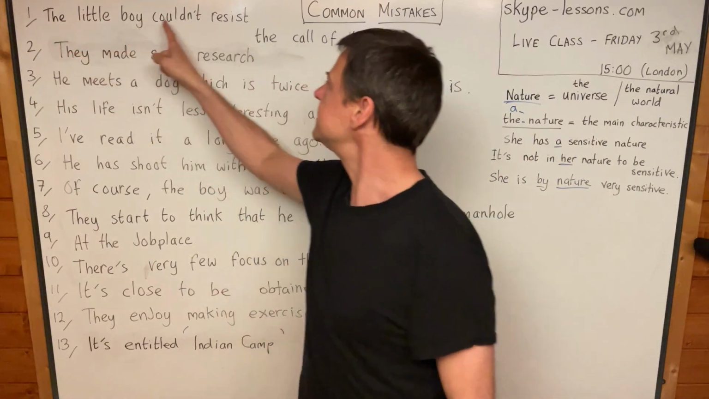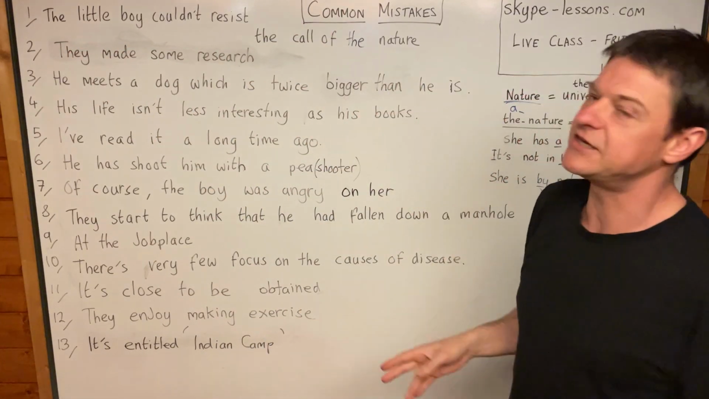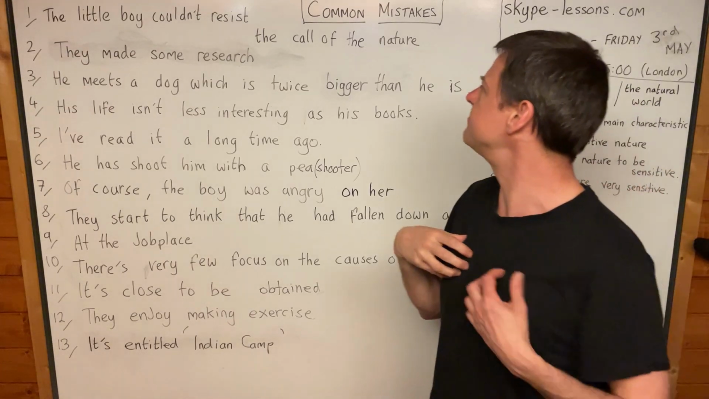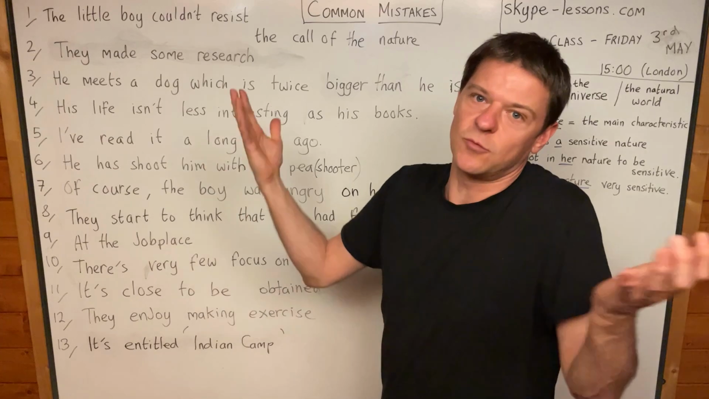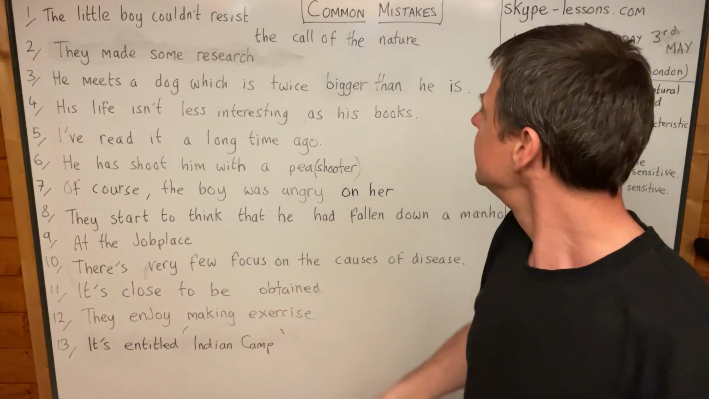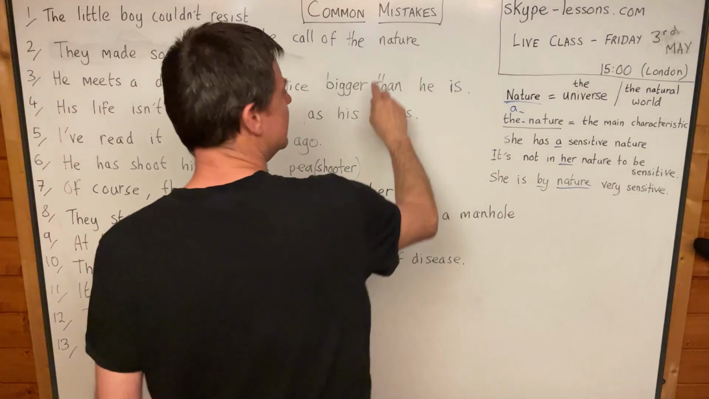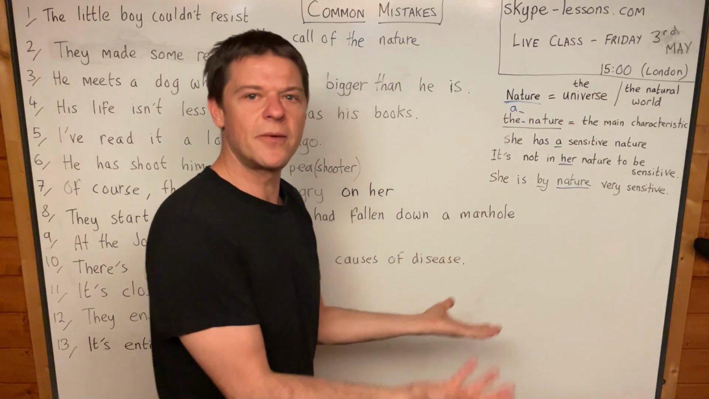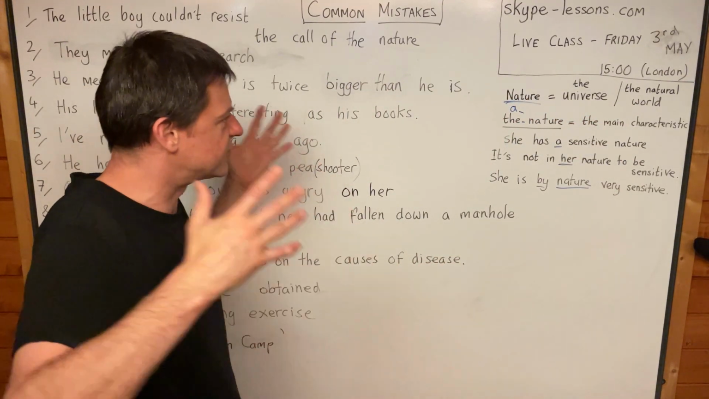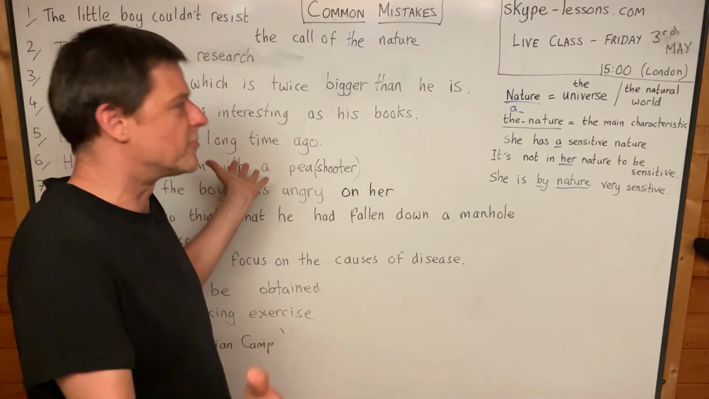Number one: the little boy couldn't resist the call of the nature. And this is unlucky. I have sympathy just because this is an excellent idiom. The call of nature is when you need to go to the toilet. And the reason we say nature is because we're referring to the universe, the natural world. Going to the toilet is a natural process. We all do it. Even the animals do it.